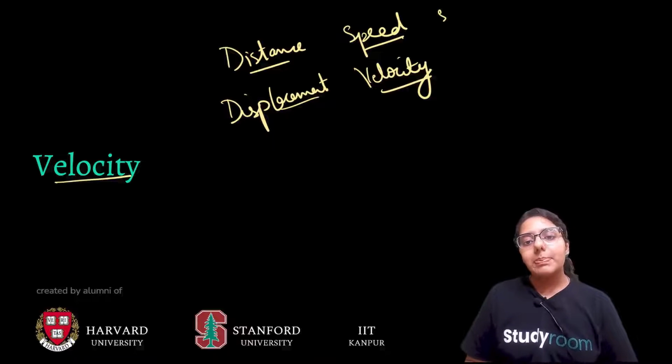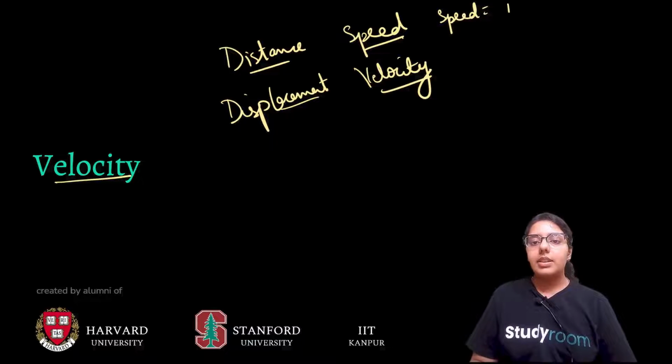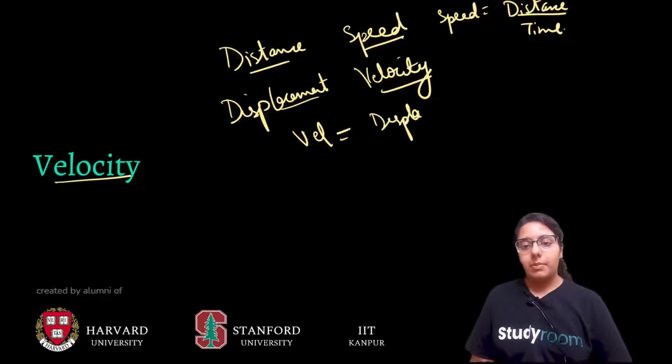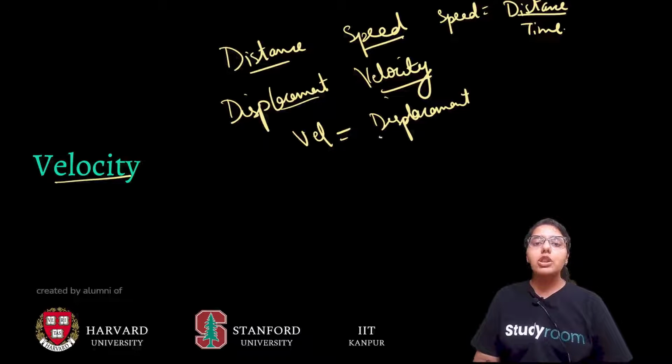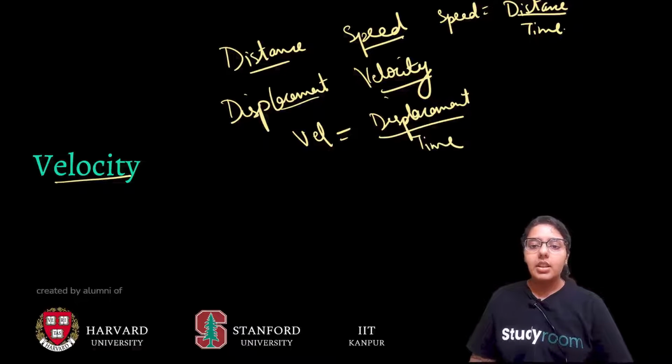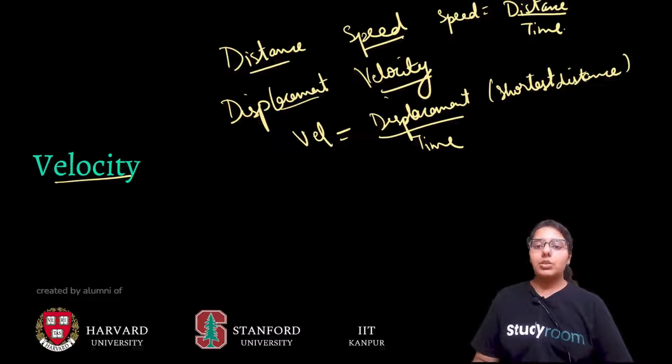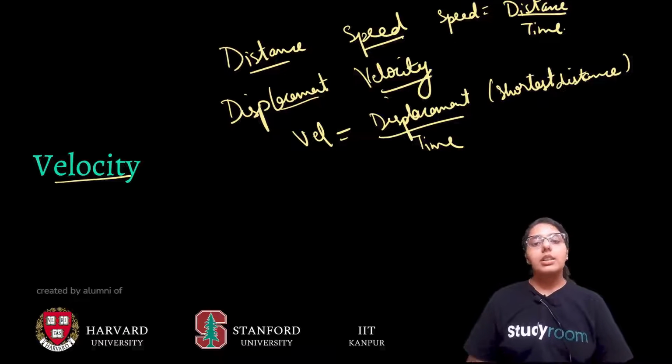As your speed is distance upon time, in the same way your velocity is displacement upon time. What was displacement? Displacement was your shortest distance, right? And displacement was a vector quantity because it involves direction also. So velocity is displacement upon time.